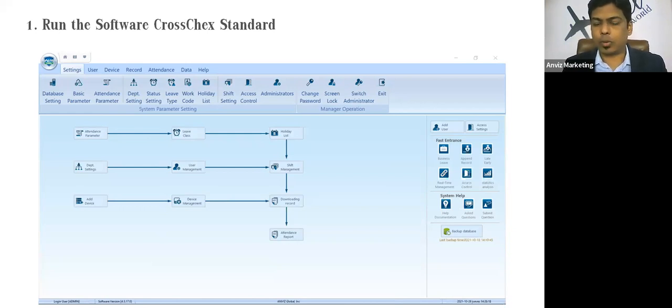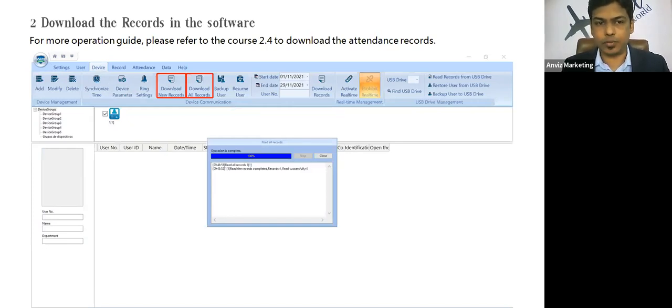So this is a normal view of the CrossChex Standard application, the main screen of the software, where we get multiple options, and the other options will be covered in other trainings. Right now I'm going to focus on the CrossChex Standard statistical analysis feature. But before that, if we want to do statistical analysis or generate reports, we have to download all the recent data from the devices if your devices are not pushing the data in real time to the application database.